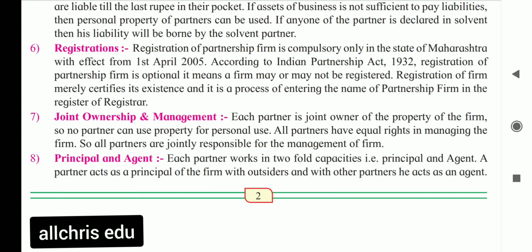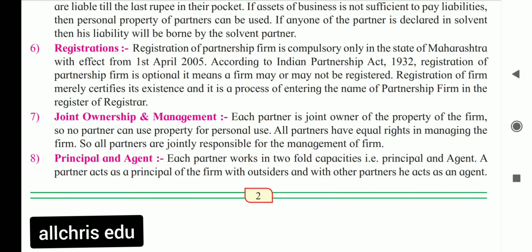Now feature number 7, joint ownership and management. This feature says that each partner is a joint owner of the property of the firm, so no partner can use the property for personal use. Whatever number of partners there are in a partnership, each one is an owner.